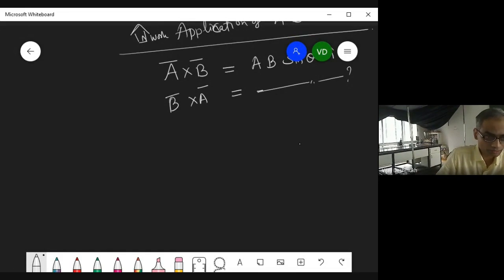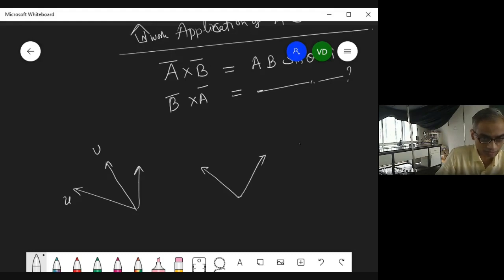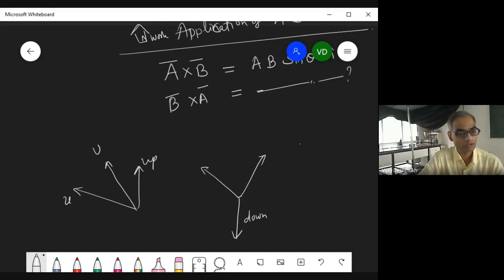Now here we have the two different situations. Suppose this is U and this is V. In this case, suppose it was going up, and now we have the situation that V is here, just the same as this, but now U is on this side. Now it is going downward. This is downward, this is upward, resultant. And we have the angle, for example, the same. Suppose this is 40 degree.